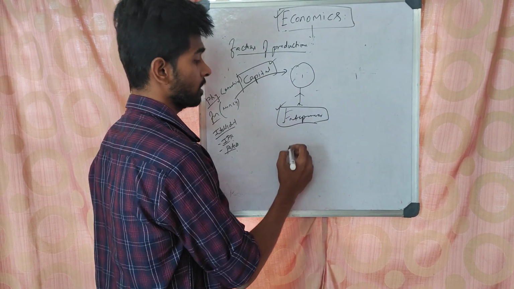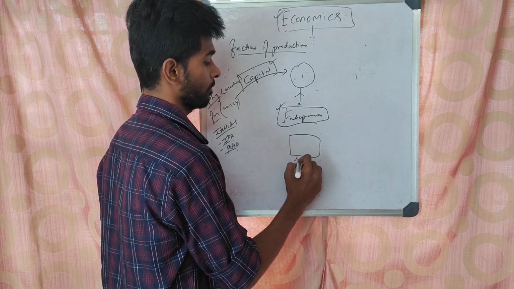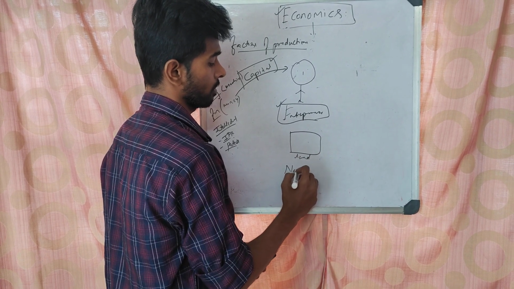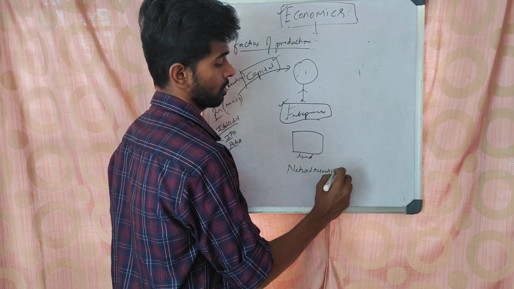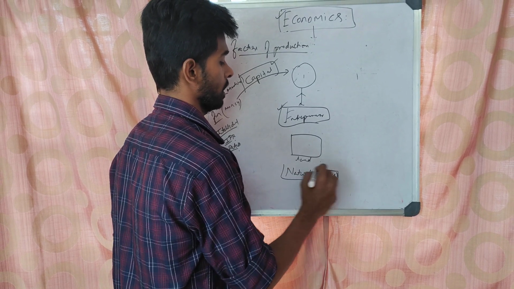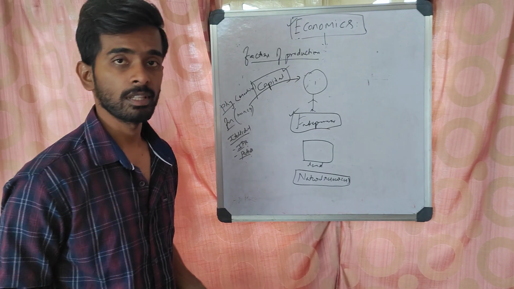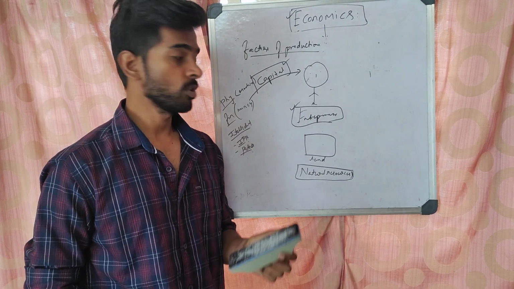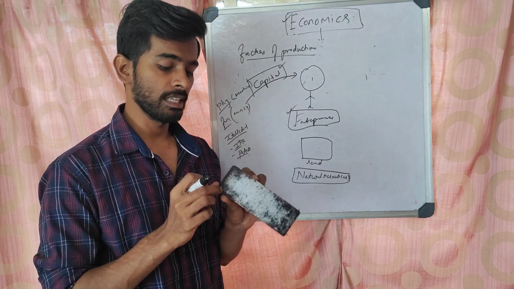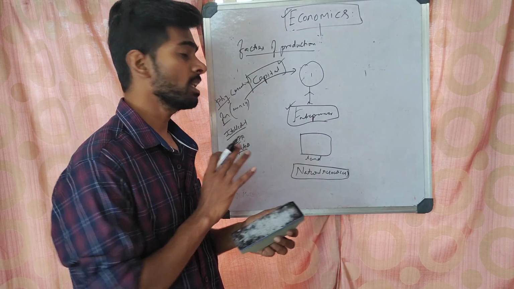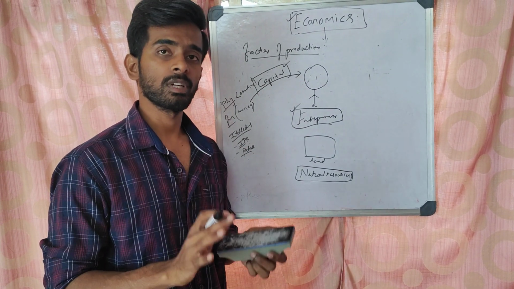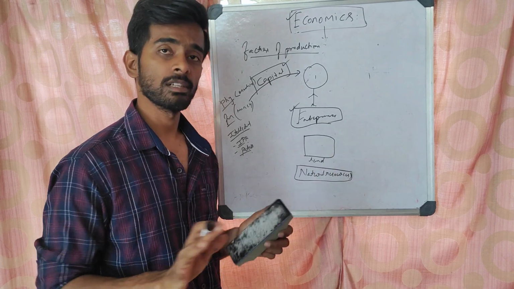And what else does he need? He needs some land, right? What is this? Natural resources. Of course, you need natural resources, raw materials, to produce whatever you want to produce. This duster or this pencil, some natural resources are required. With money alone you cannot produce. You require raw materials, and for that you require natural resources.